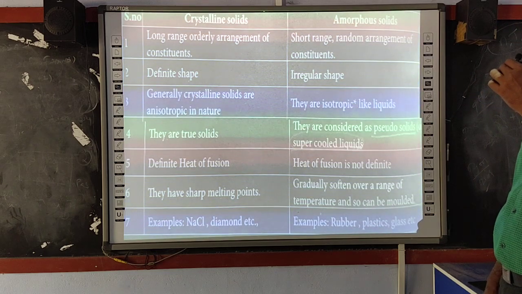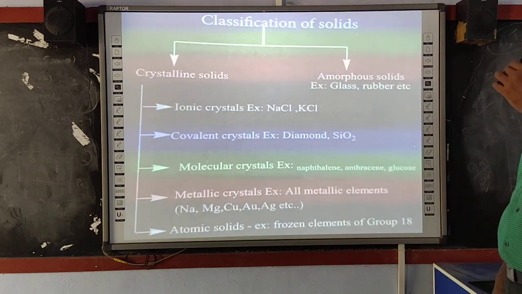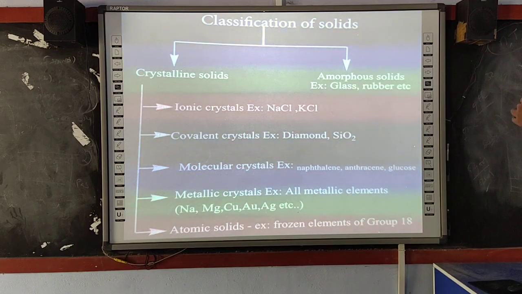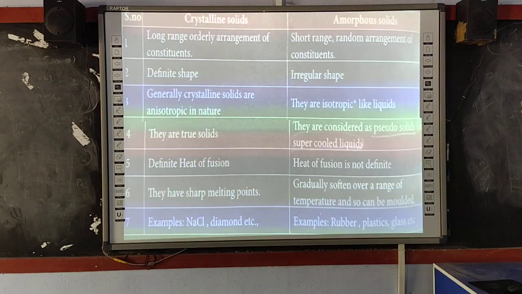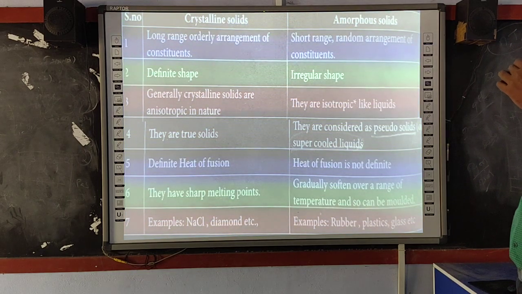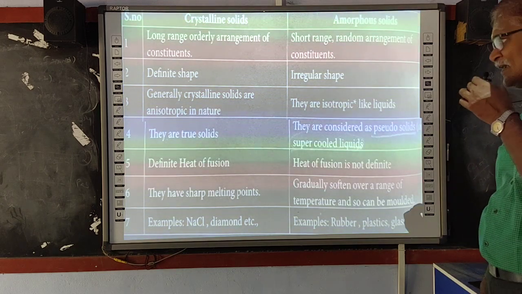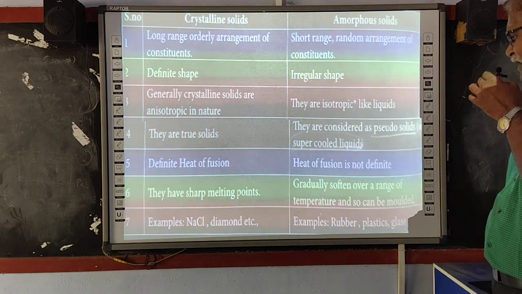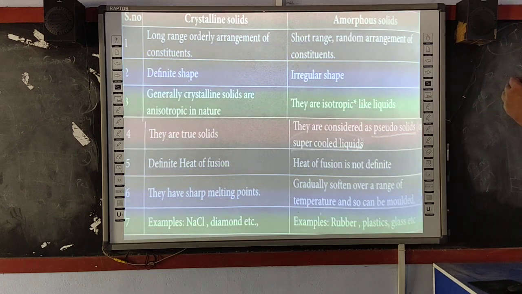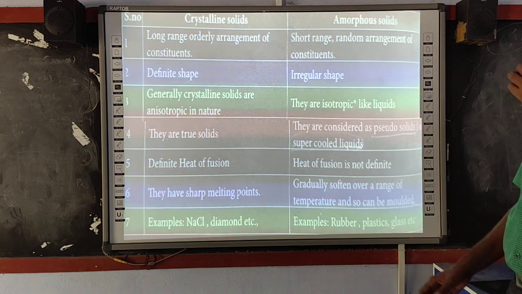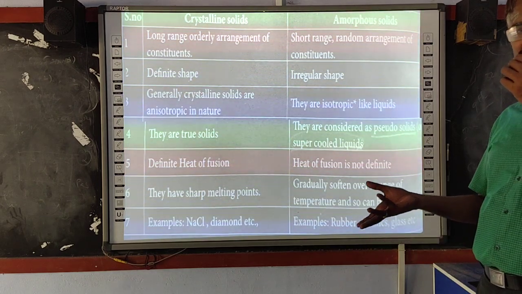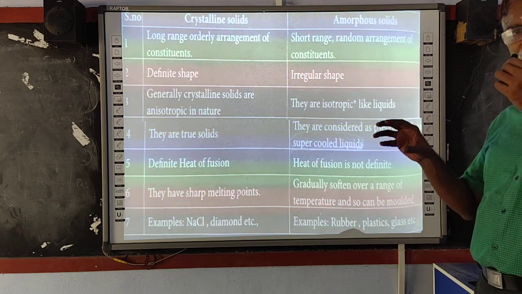And crystalline solids are having definite heat of fusion. And your amorphous solids are not having definite fusion temperature. And crystalline solids are having sharp melting points, whereas amorphous solids are having gradual softening over a range of temperature and so can be molded. For example, plastic and then glass. They are not having very particular melting point.